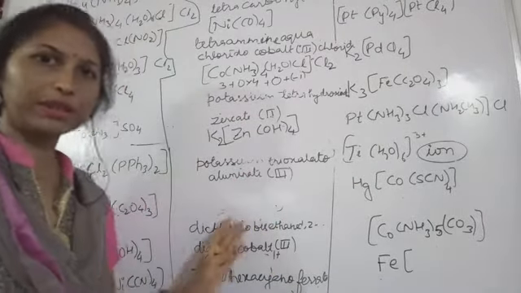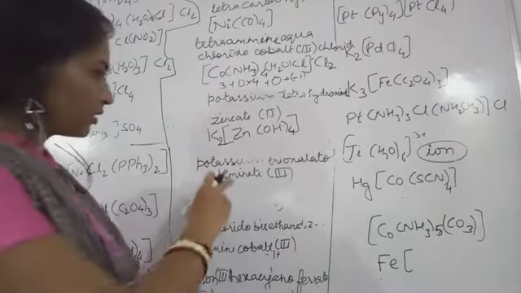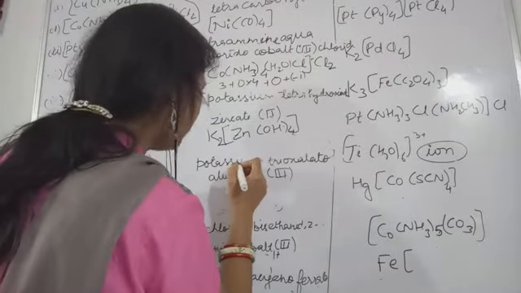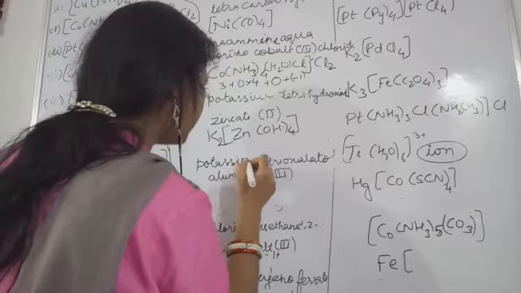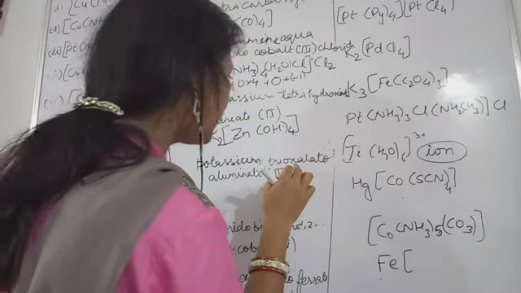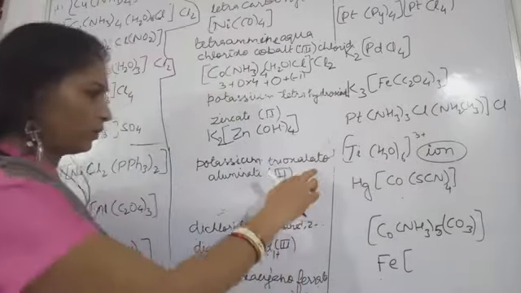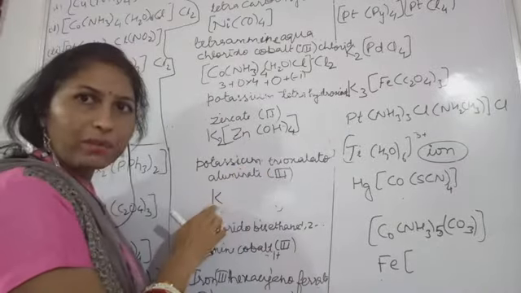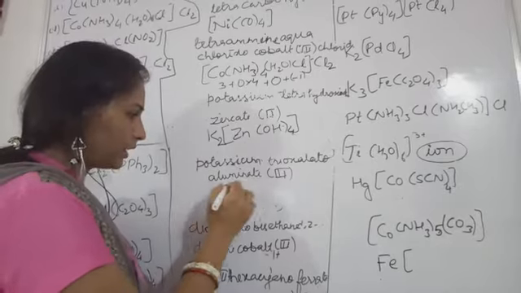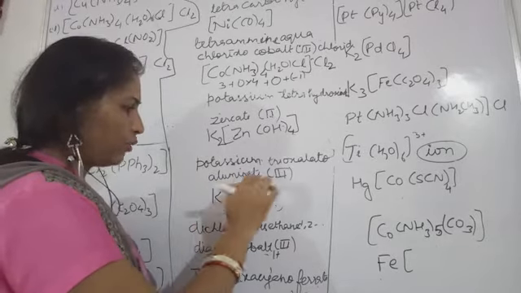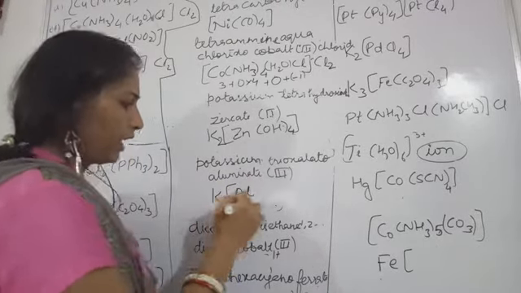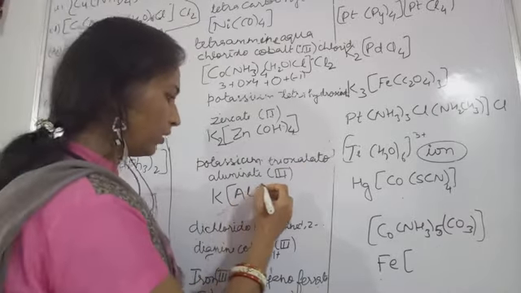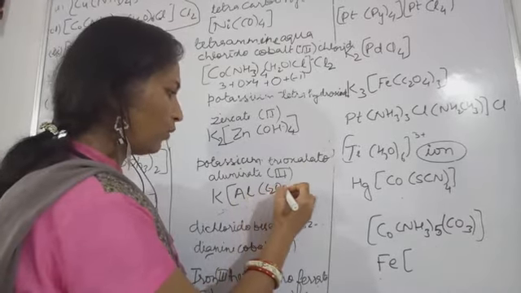Now more examples I wrote here. So this is potassium trioxalato. Write down first potassium, the cationic part, start with this. Then you have aluminate, Al, aluminium, and this oxalato, C2O4.